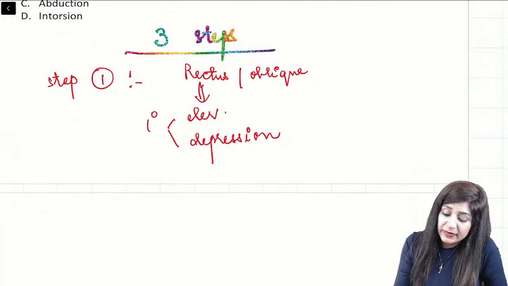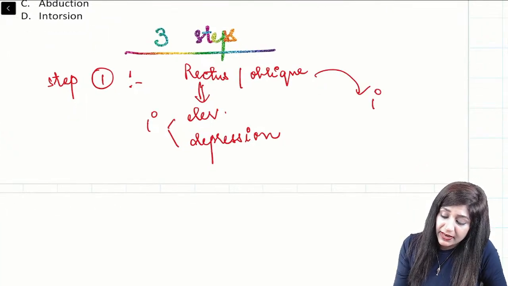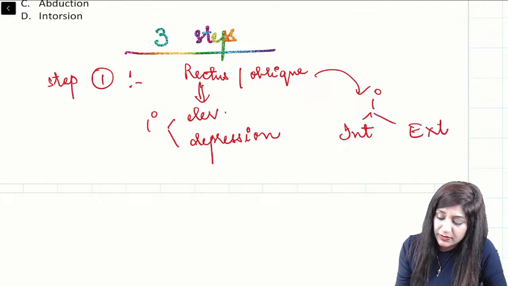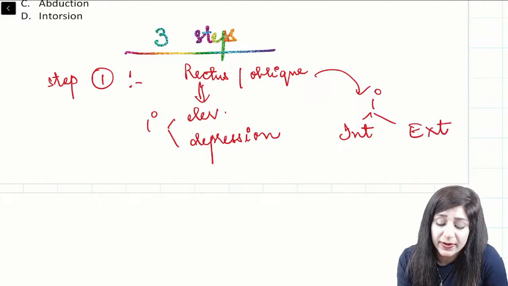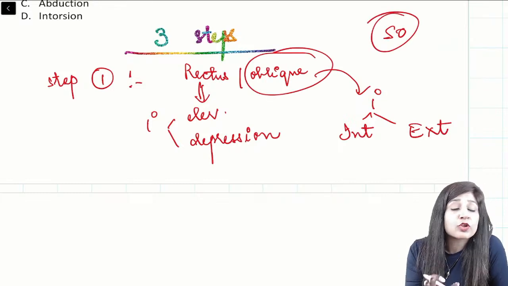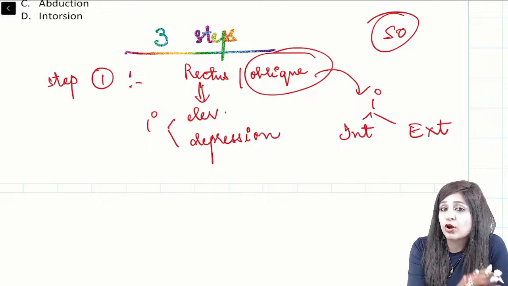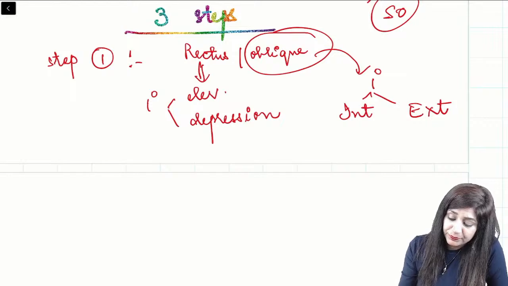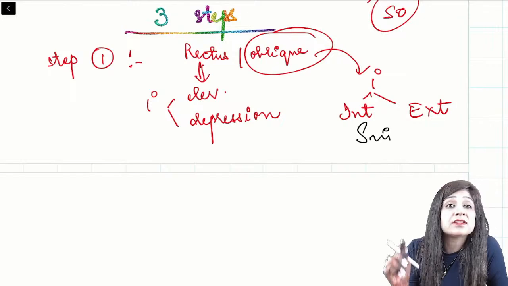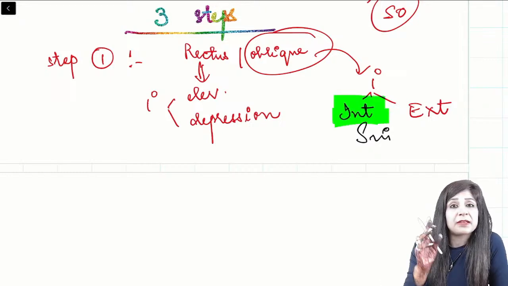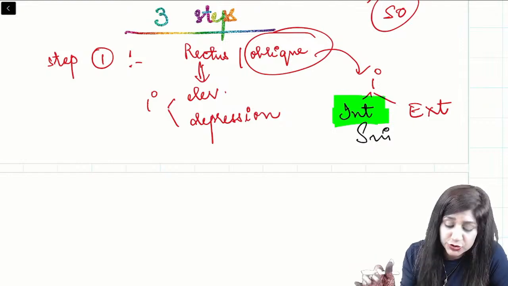While if it is an oblique muscle, then the primary action will be either intorsion or extorsion. So the primary action can be decided in this way. Now, if I am talking about superior oblique, we are going for the oblique muscles. Therefore, either it's intorsion or it is extorsion. And you have to remember here the sin. Superiors are intorters. Therefore, the primary action will be the intorsion. Right? Primary action of superior oblique आ गया, intorsion.